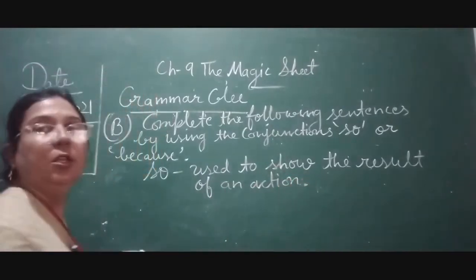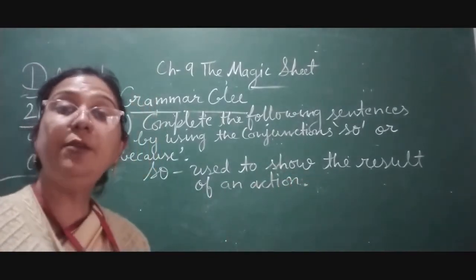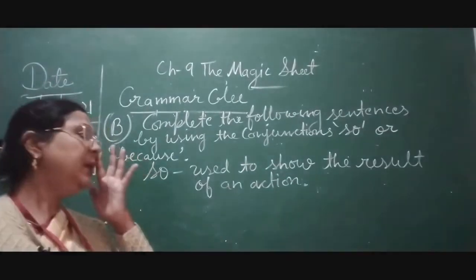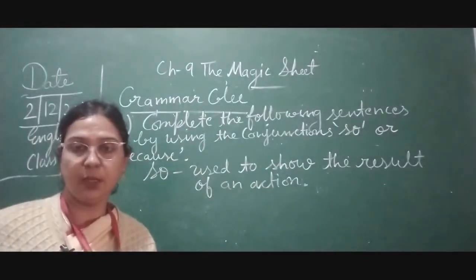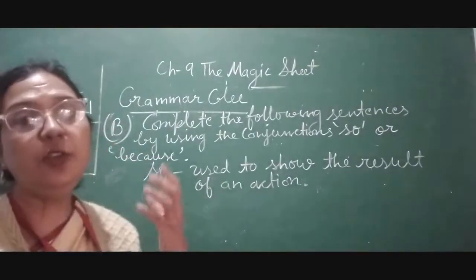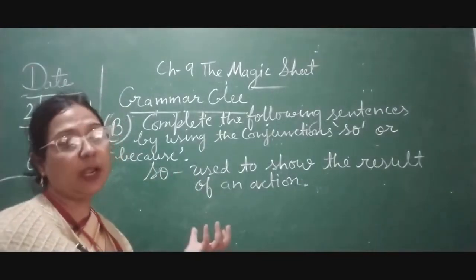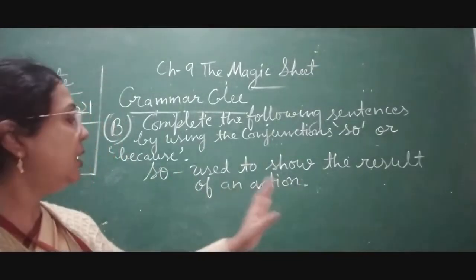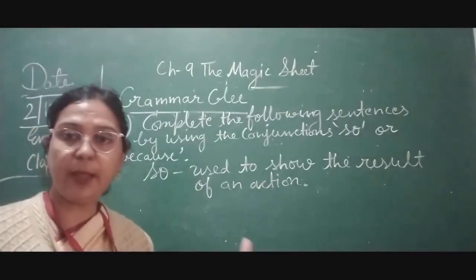It means so क्या दिखाता है कि result of an action. जो result हुआ है, एक्शन का जो रिजल्ट है, उसको शो करने के लिए. Used to show the result of an action.